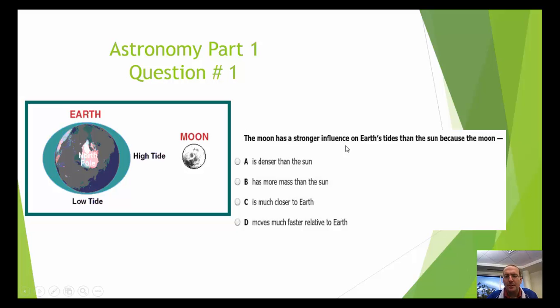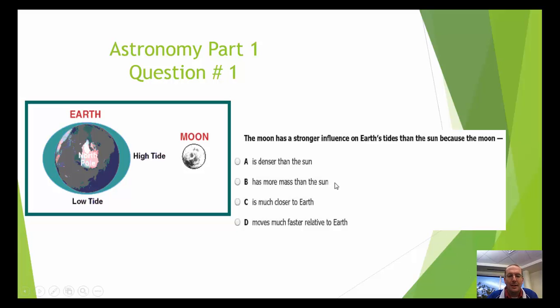The moon has a stronger influence on Earth's tides than the sun because the moon is A, denser than the sun. The moon is denser than the sun, and that is because it is all solid versus the sun, which is made of gas. Or B, has more mass than the sun. The moon is much less massive than the sun.